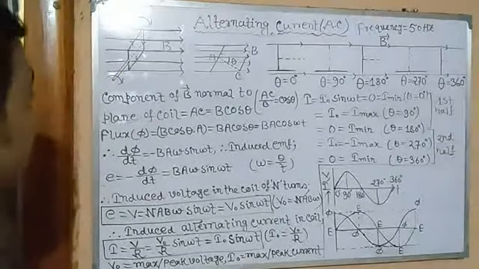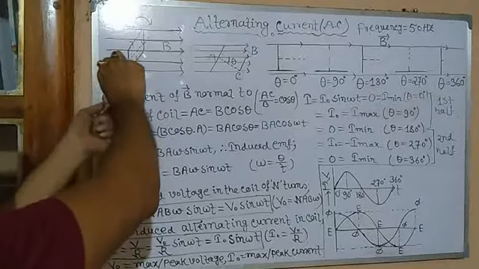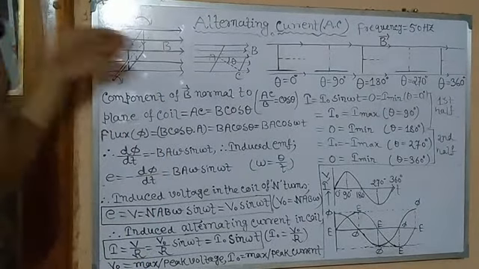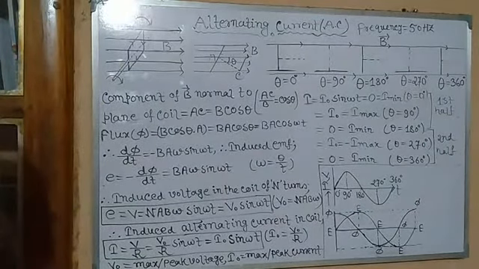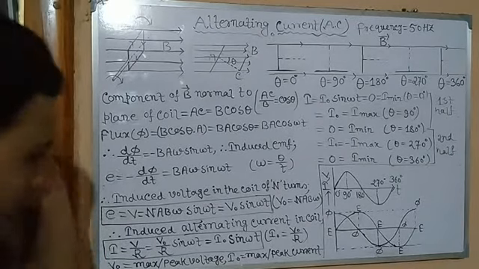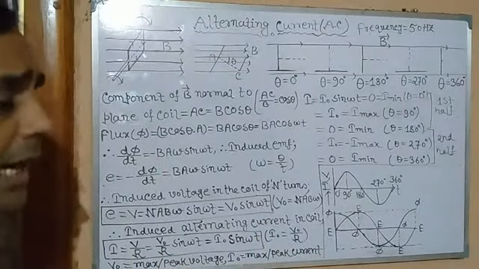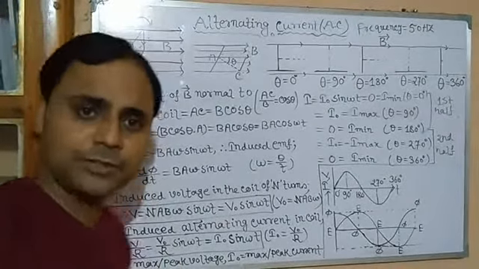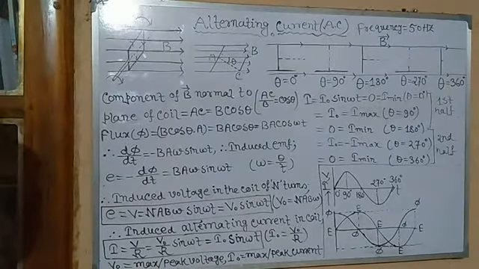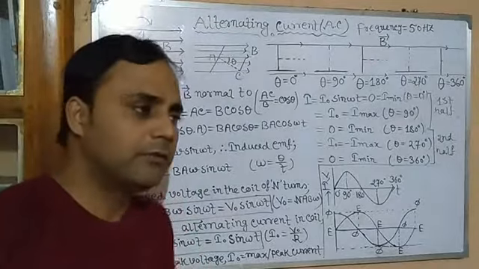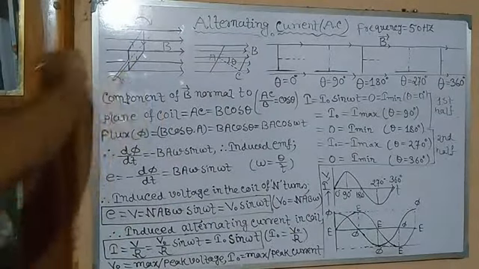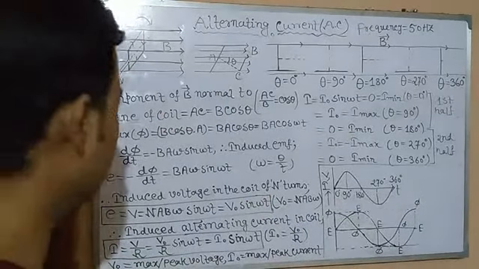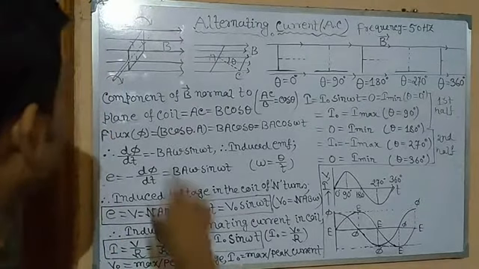Now when we start rotating the coil inside the magnetic field, the number of magnetic field lines passing through the coil, that is the magnetic flux, will change, and according to Faraday's laws of electromagnetic induction, an EMF will be induced in it. Due to that, current will be induced in the coil, whose direction can be easily determined by Fleming's right hand rule. You can see the coil is rotated in the clockwise direction. You may rotate it anti-clockwise also, but here it is shown clockwise.